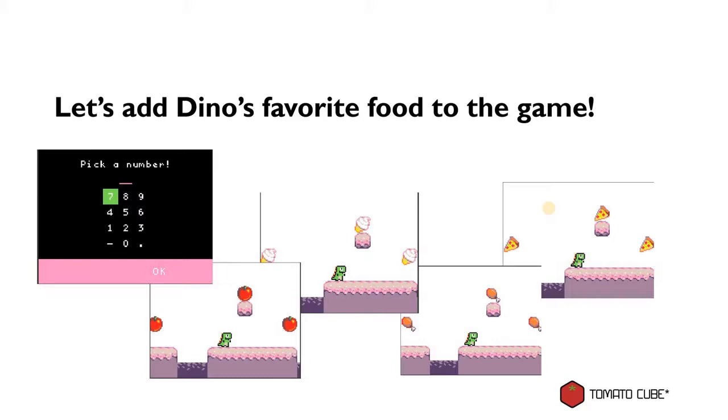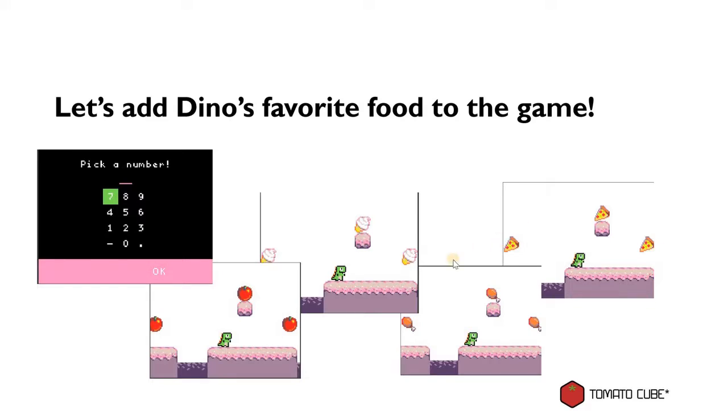Alright, so now you have learned about the array. You have also learned about the loop. I think it will be a good idea to put both of our knowledge together to add something more interesting to the Dino game that you saw earlier on. We already know Dino has multiple different types of favorite food. So what if we let the player choose a number at the beginning of the scene, and that would determine the type of food that will show in the game?